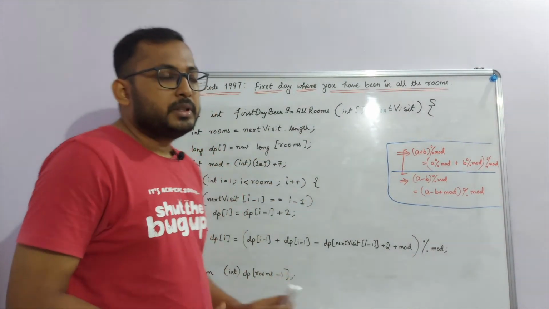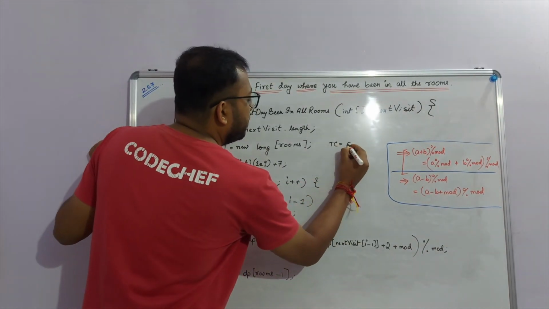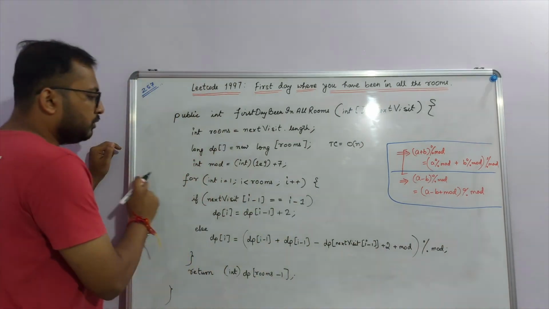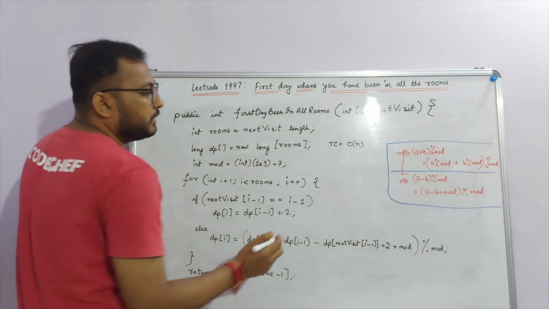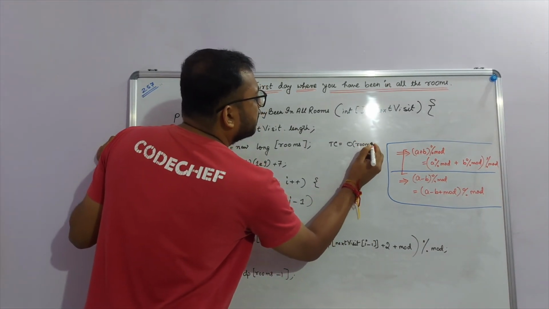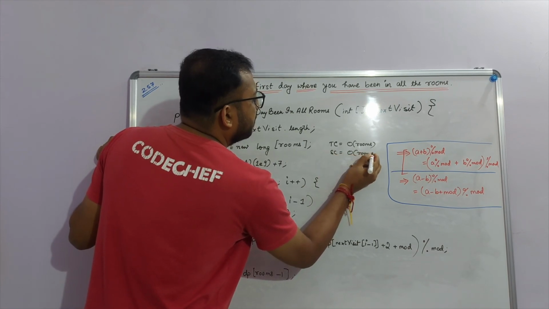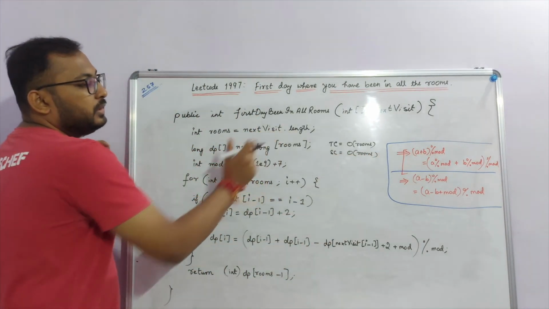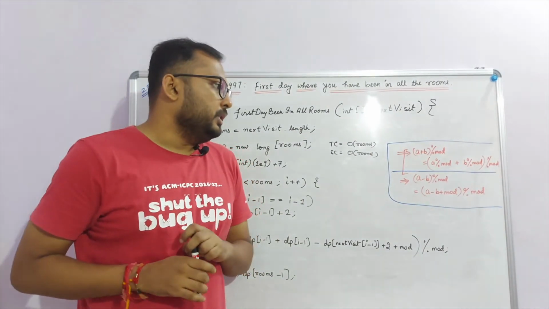So what is the time complexity for this problem? So let's see. The time complexity is simply O of n, because we simply iterate through the array itself, where n is the length of this next visit array, or more formally we can say the number of rooms. Similarly, space complexity is also the same, O of rooms itself, where rooms is nothing but the length of this array itself. So it's linear time complexity and space complexity.